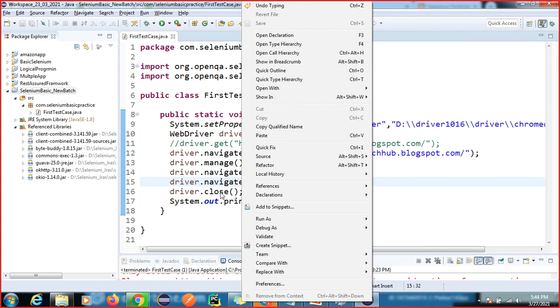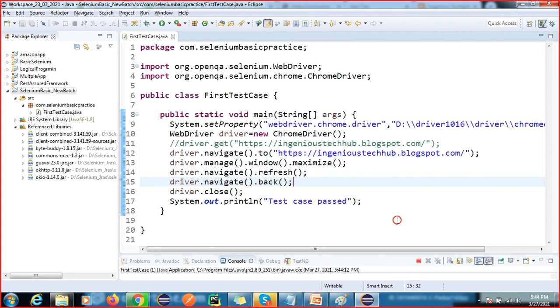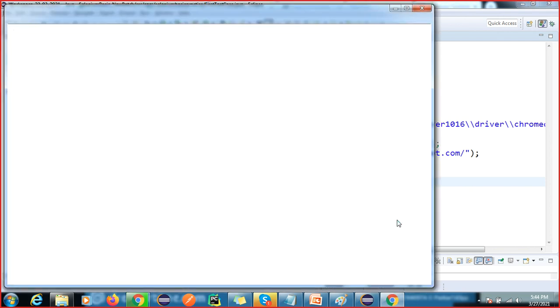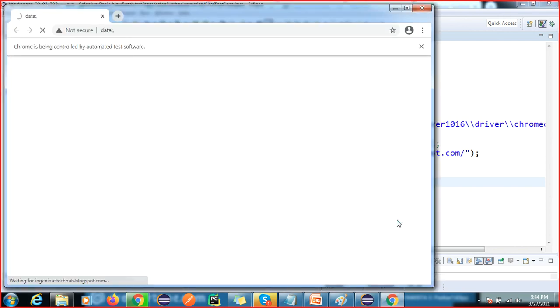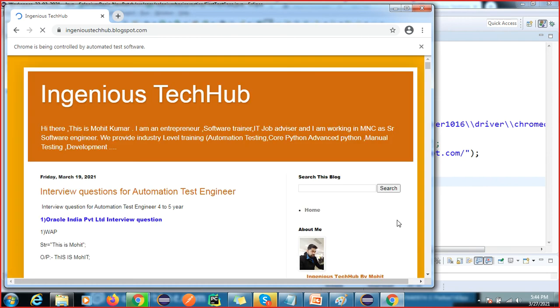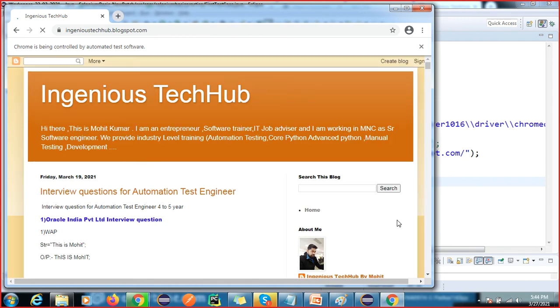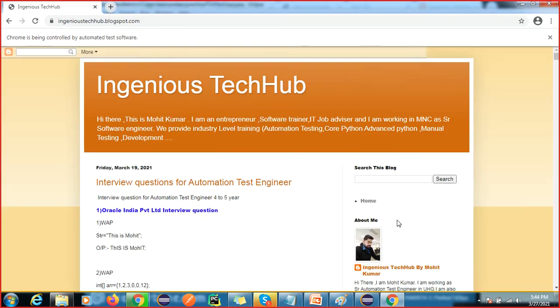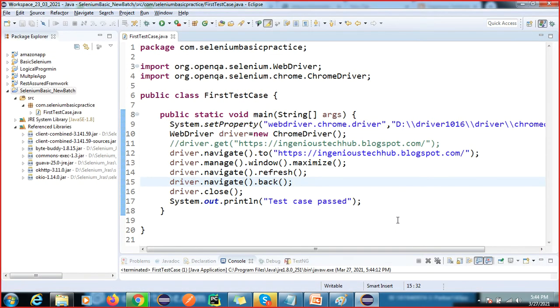It will go back to the previous page. I'm going to execute. It refreshes, goes back, and closes.